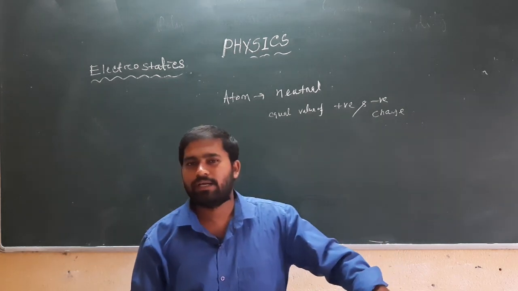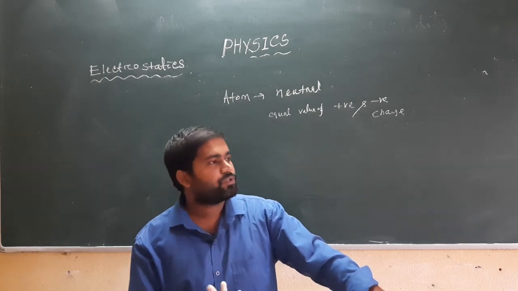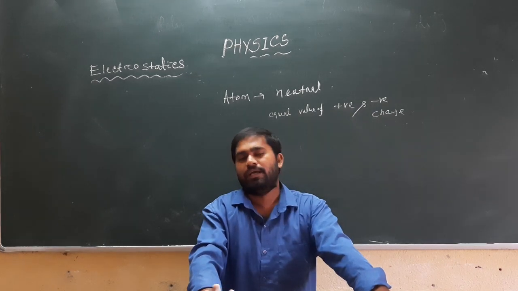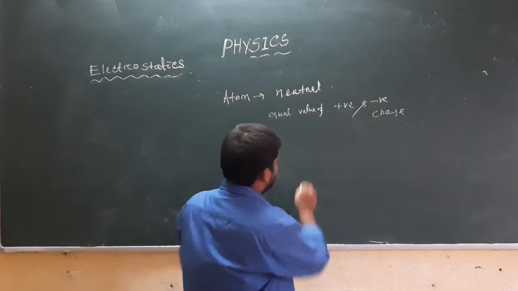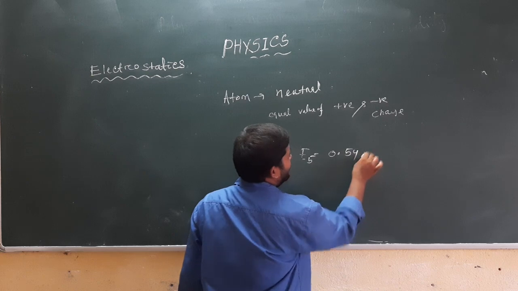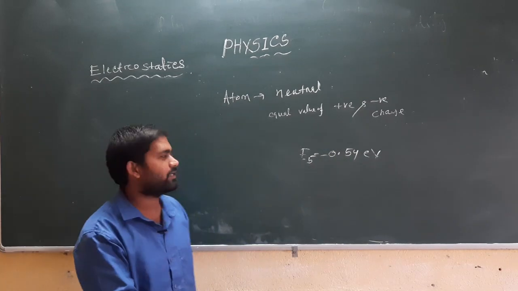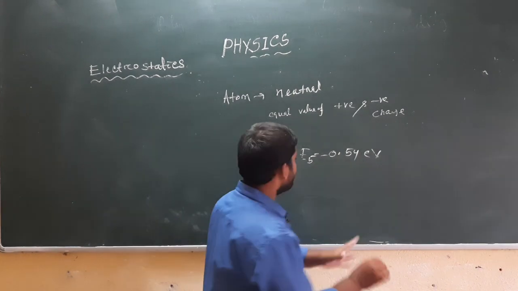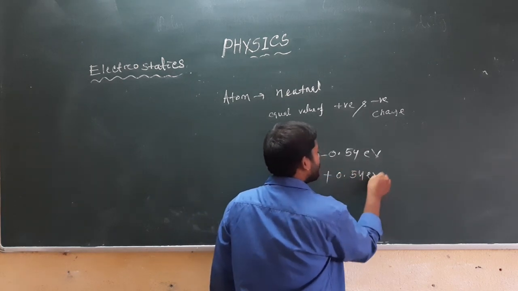We can take a small example. Suppose we calculate the energy of an electron in the 5th orbit. The electron that lies in the 5th orbit generally possesses minus 0.54 electron volt of energy, and that electron can be removed if we provide plus 0.54 electron volt of energy.